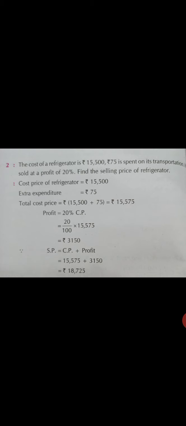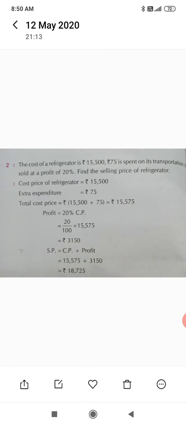Therefore, SP is equal to CP plus profit, is equal to 15,575 plus 3,150, is equal to 18,725 rupees. Therefore, SP is equal to 18,725 rupees.